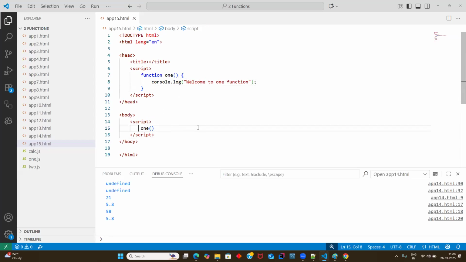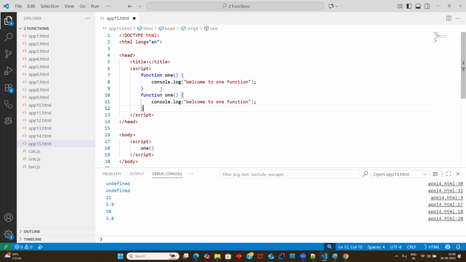So you're calling the function here, right? I think there are no doubts here. But let me write one more bad code. Guys, what is the bad thing I'm doing? Same function name.